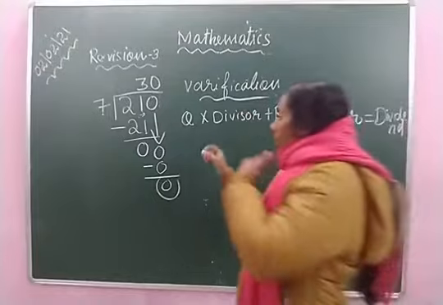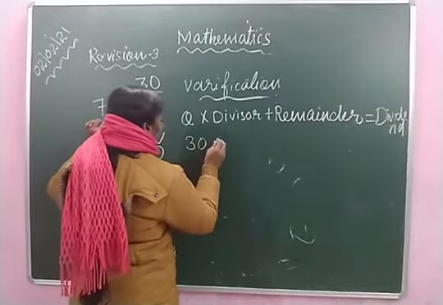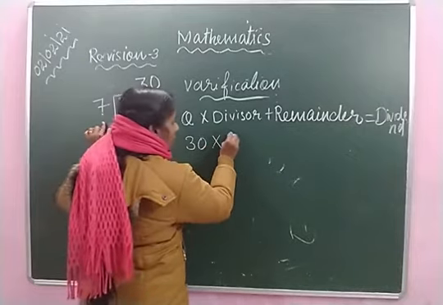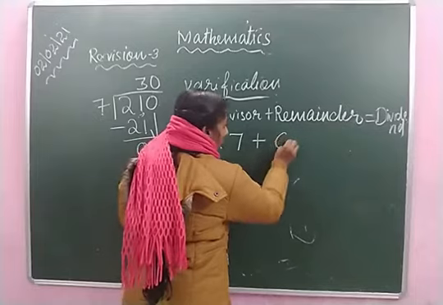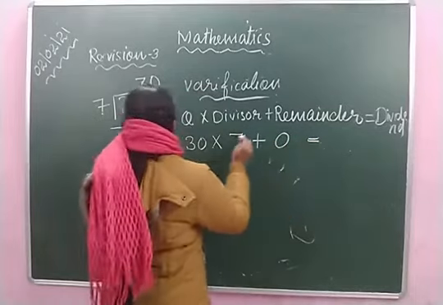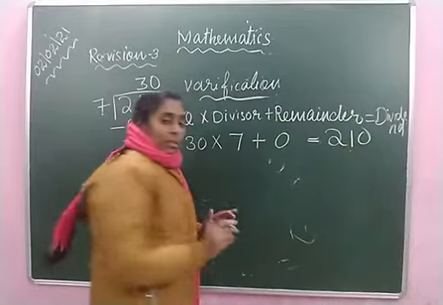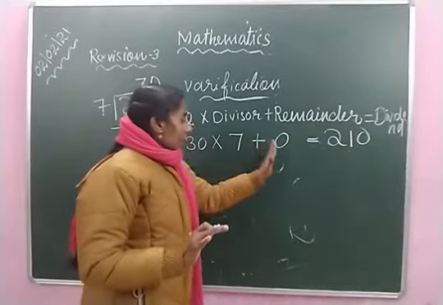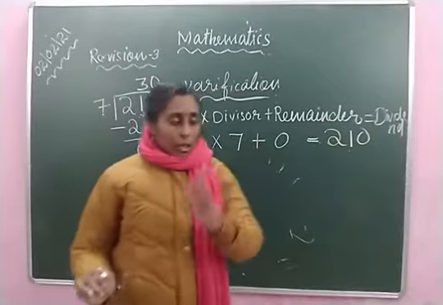Here quotient is 30, multiplied by divisor 7, plus remainder 0, is equal to what should we get? 210. It should be equal. After multiplication and addition, this number and this number should be equal.